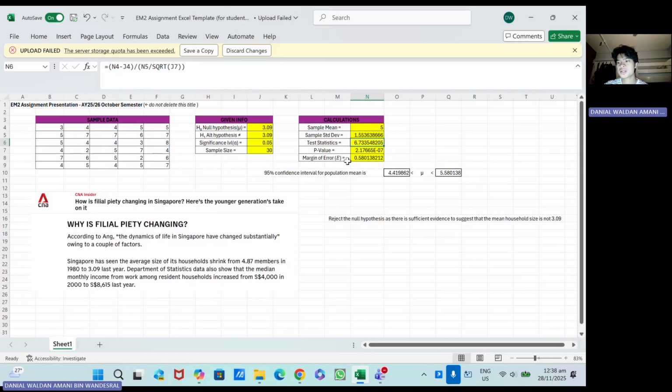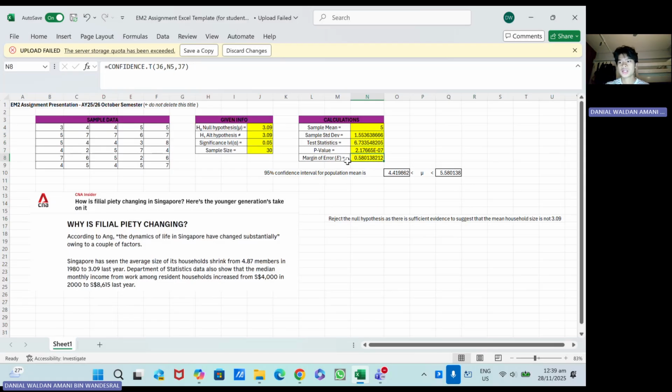My hypothesis is two-tailed, so I need a two-tailed p-value. To find the two-tailed p-value for a test, the absolute t-statistic, which is cell N6, ensures the test accounts for the sample mean being either higher or lower than the claimed mean. Degrees of freedom is the sample size minus 1, which in this case is J7 minus 1, which is 29, which adjusts for the size of the sample, which affects the shape of the t-distribution. The p-value tells you the probability of observing a sample mean as extreme as mine, assuming the null hypothesis is true.